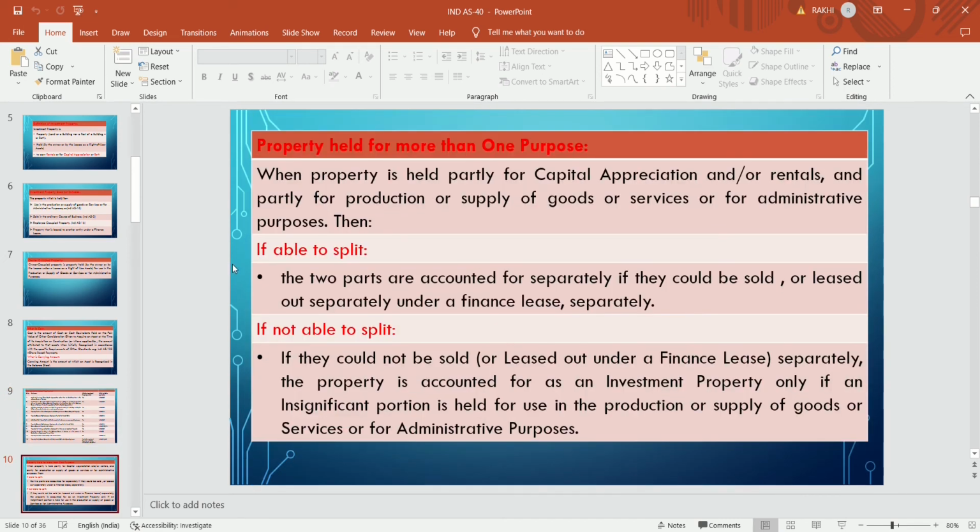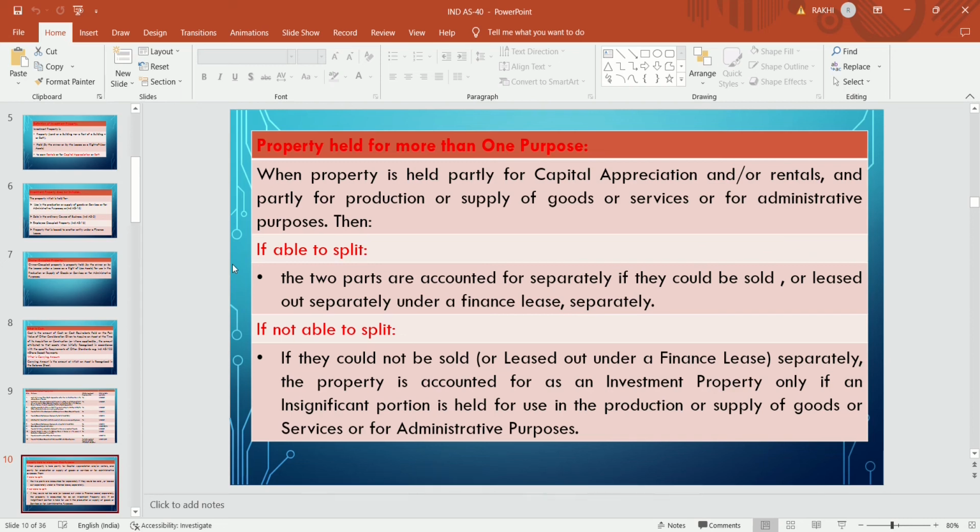Property held for more than one purpose. If the property is held for more than one purpose, there is a dual use or mixed use of that property, then how will the company treat it in the financial statements?